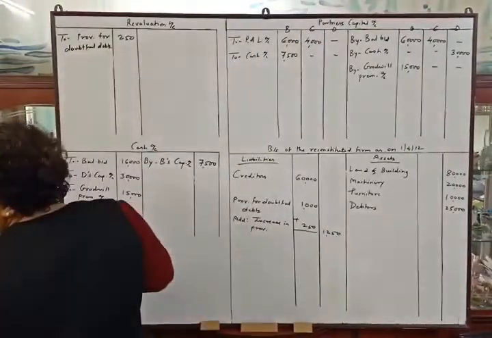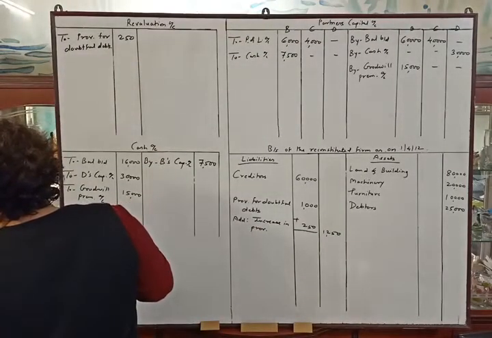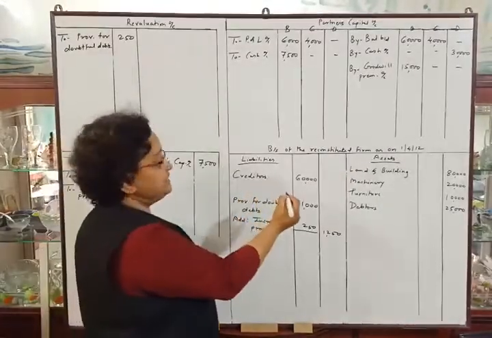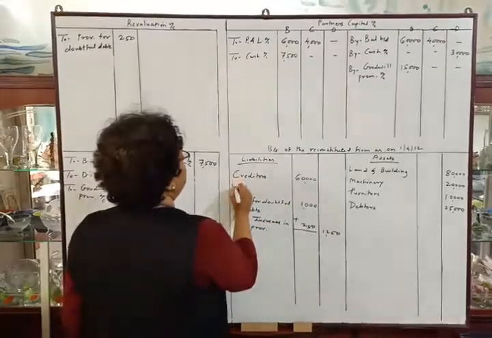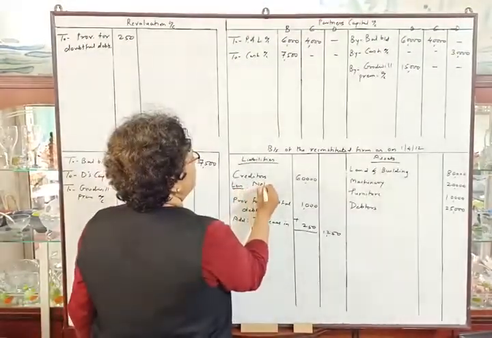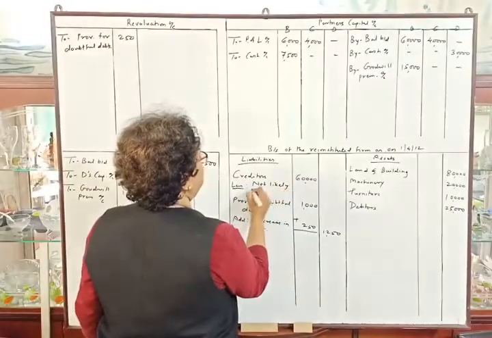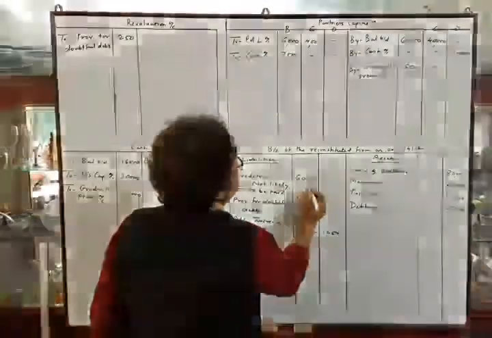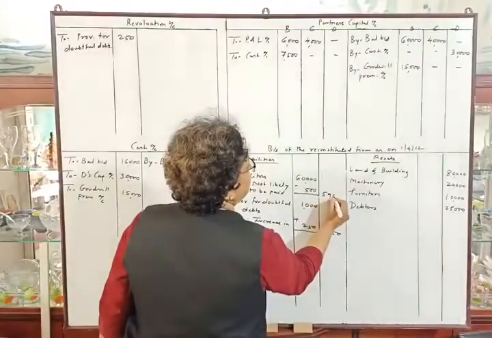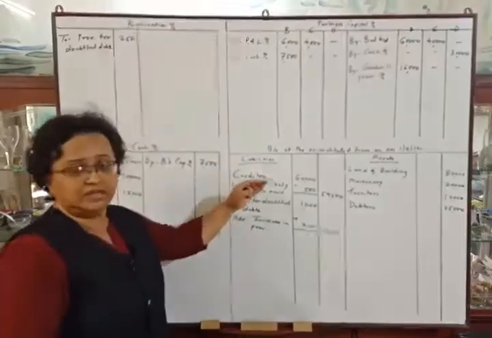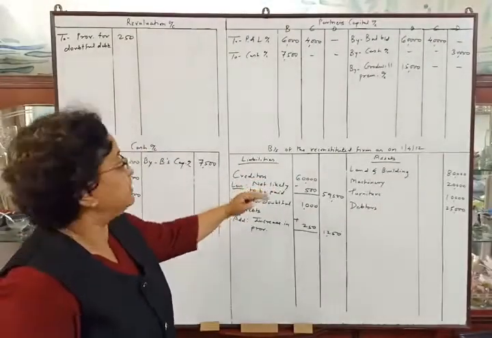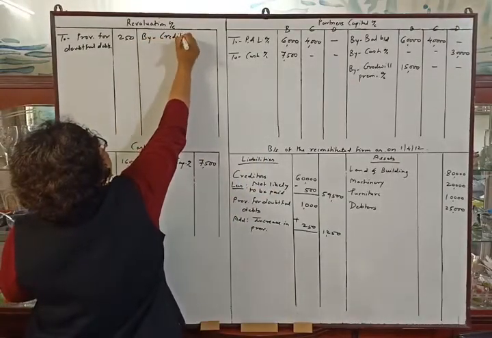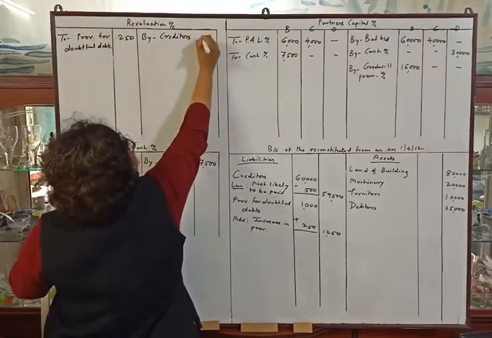Next adjustment. An item of rupees 500 included in sundry creditors was not likely to be paid. So we will deduct it: less, not likely to be paid, amount is rupees 500. So the outer column amount will be rupees 59,500, and as it is a reduction in liability, it will be profitable to the firm. So by creditors, rupees 500.